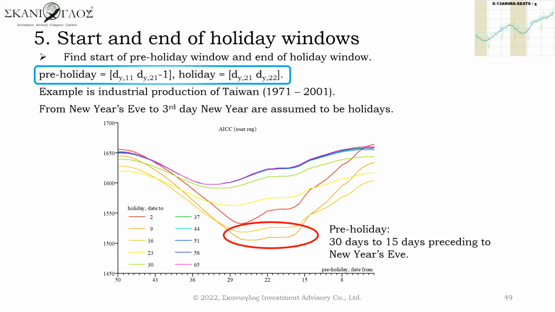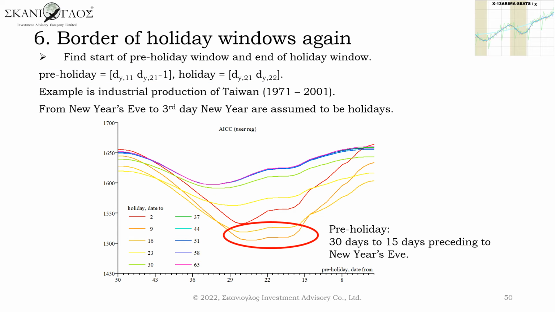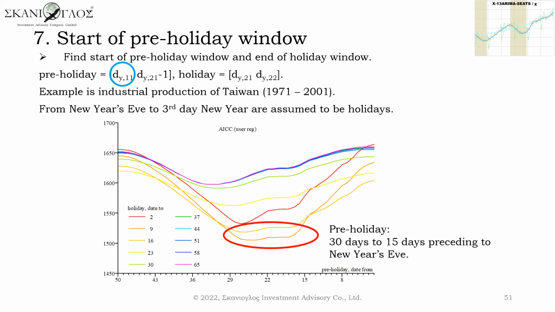You can get regressors. This chart and coming charts trace the procedure to find holiday windows of the lowest AICC for industrial production of Taiwan. In this case, the end of the pre-holiday window was fixed as the day before New Year's Eve. The start of the holiday window was also fixed as New Year's Eve. Comparing various starts of the pre-holiday window, lower AICCs were seen among pre-holiday windows which start from 30 days to 15 days preceding the New Year's Eve.